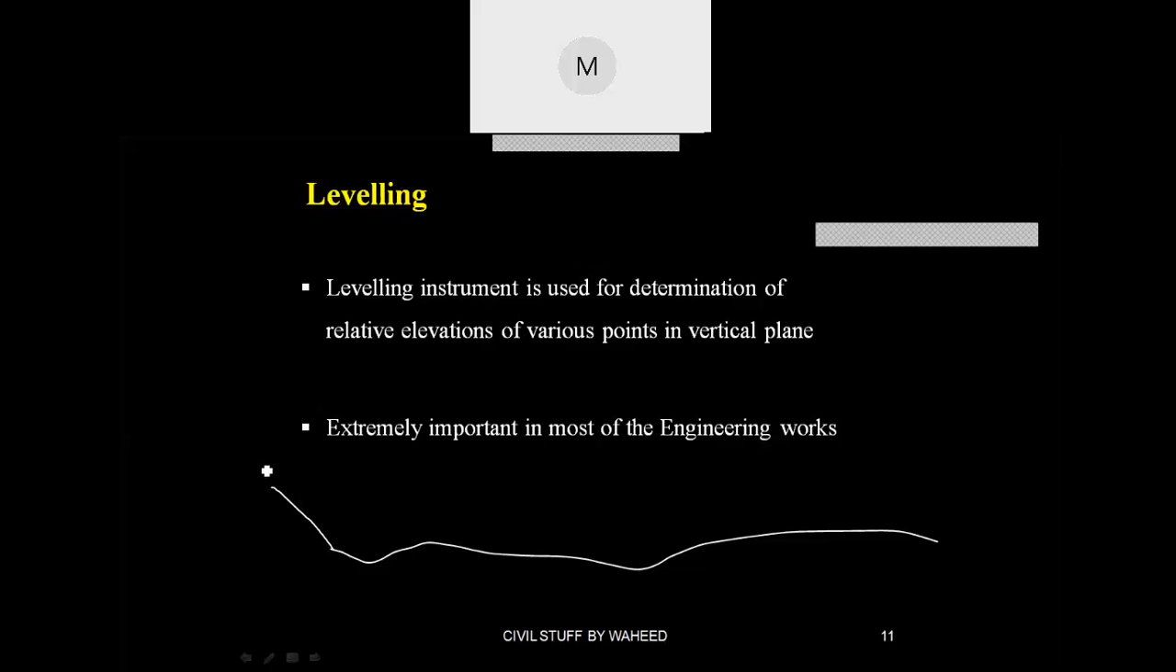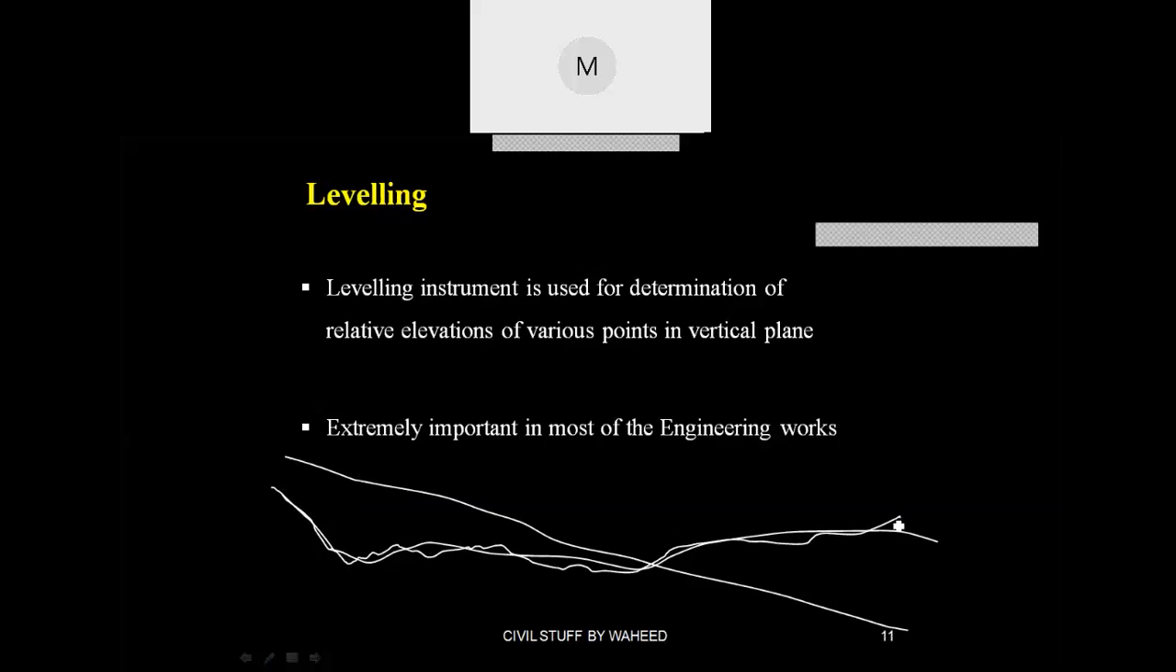Now, are you able to see the figure I am drawing? Yes, sir. Okay, right, fine. Now, if I want to go for a canal in this way, what is happening? I will be performing the survey on this ground level.